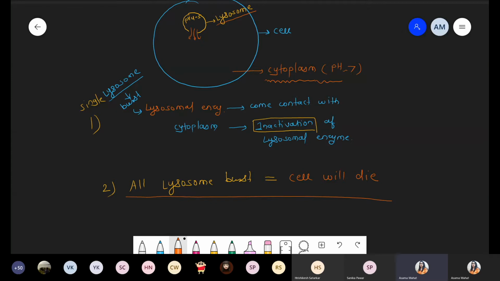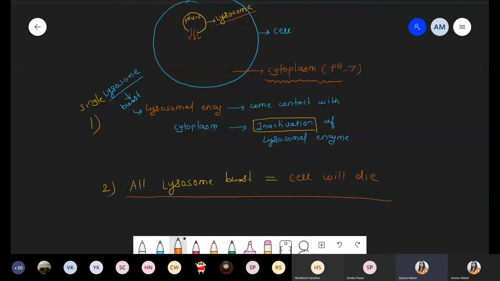Lysosome is one single small organelle present inside the cell. The cell has other organelles too. Centrioles are there, ribosomes are there, cytoplasm contains the nucleus, genetic material, mitochondria, chloroplast, vacuole, peroxisome, spherosome, glycosome. So many organelles are present, and among them we are talking about one small organelle, the lysosome.